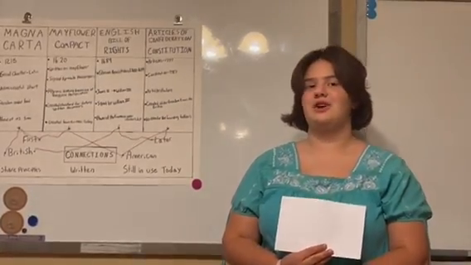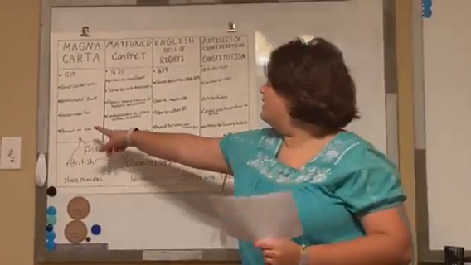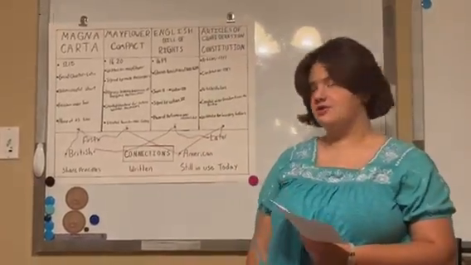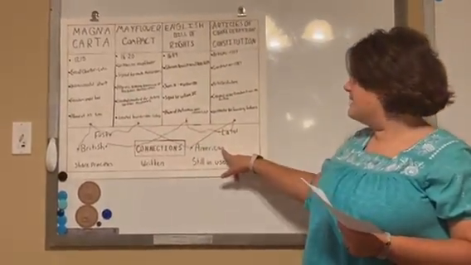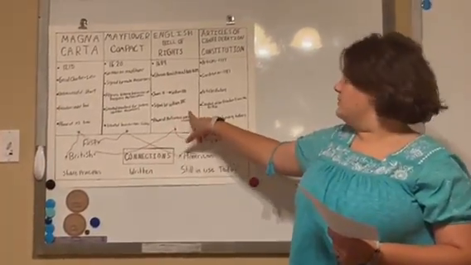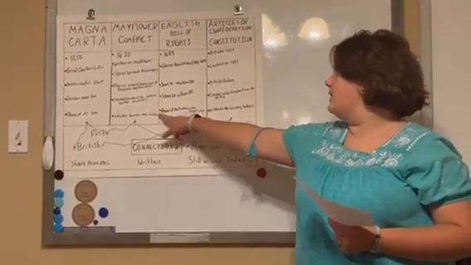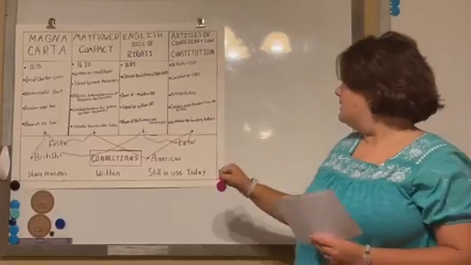All of these documents are connected in one way or another. For example, the Magna Carta and the Mayflower Compact are the first documents in their respective countries, with the Magna Carta being British and the Mayflower Compact being American. Other British documents are the English Bill of Rights along with the Magna Carta. Other American documents would be the Mayflower Compact along with the Articles of Confederation and the Constitution.